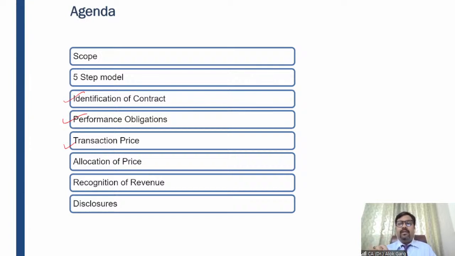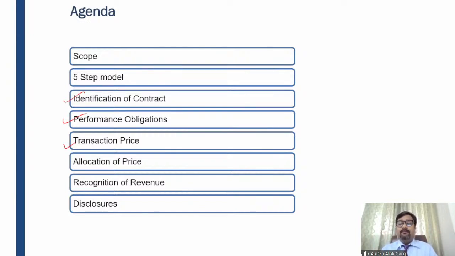For example, today the customer is getting delivery of the goods and services from me, and the current price, the standalone selling price, is 1 lakh rupees, and the customer is paying me after 1 year. For example, 1,10,000 rupees. It means there is a time gap of more than 1 year between the satisfaction of the performance obligation and the payment for goods and services. So of course I need to see whether a significant financing component is there.